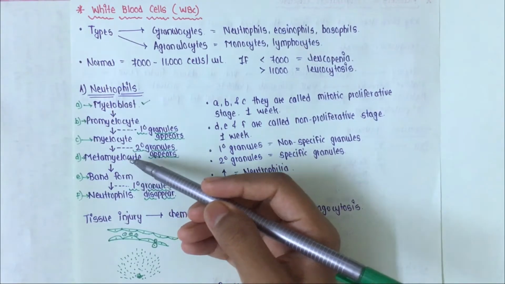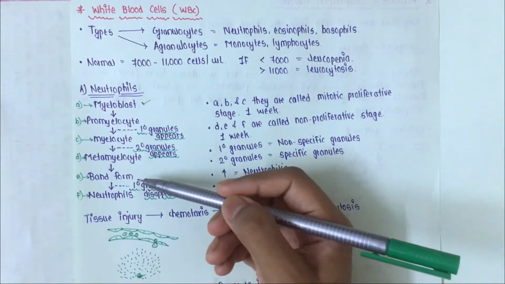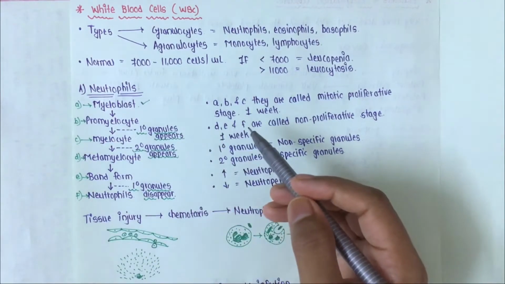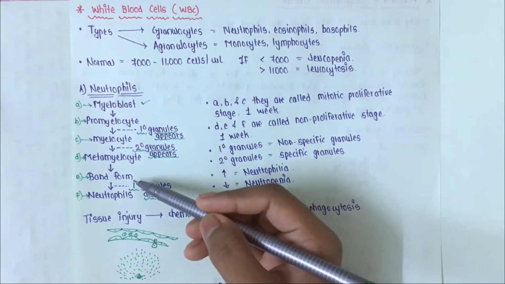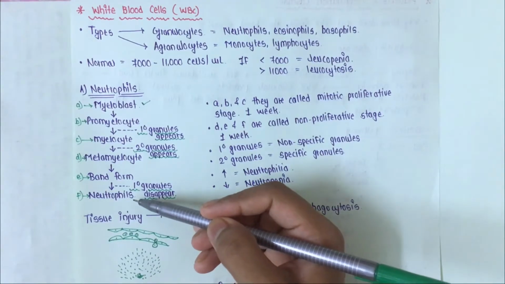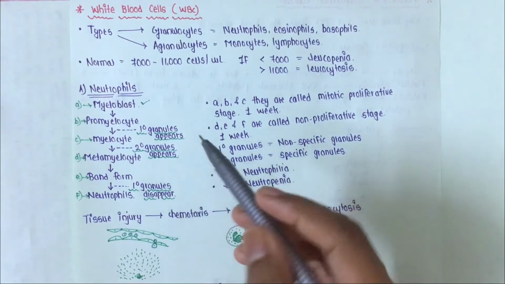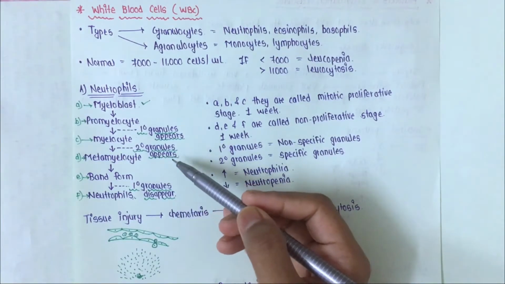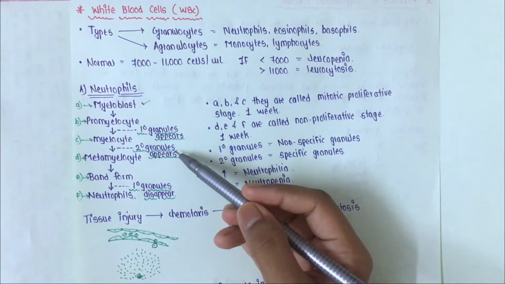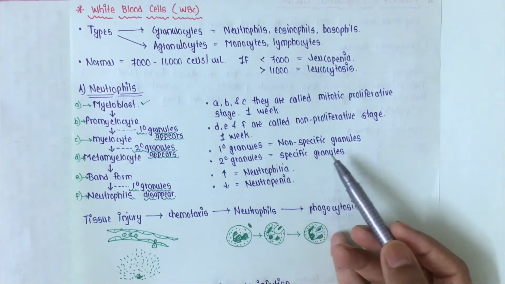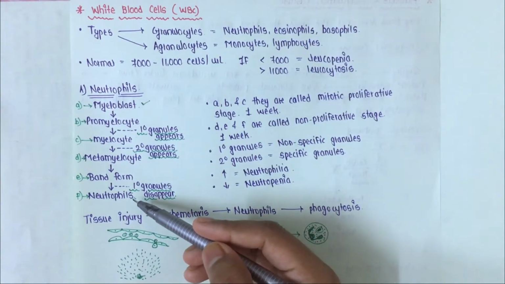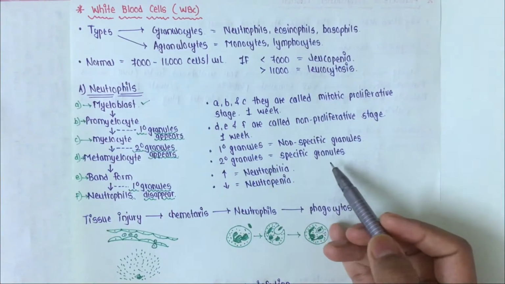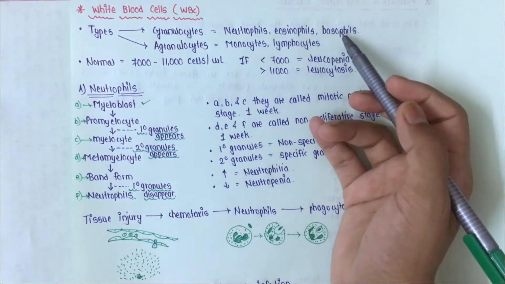These metamyelocytes then form a band form, and at this stage the primary granules start disappearing, and when the band forms the mature neutrophil, the primary granules fully disappear. So in a mature neutrophil only secondary granules are present. As these secondary granules are the specific granules, mature neutrophils come under the group granulocytes. These secondary granules, which are specific granules, are also present in eosinophils and basophils.